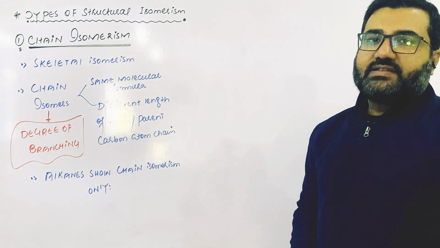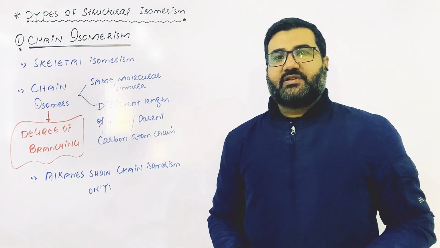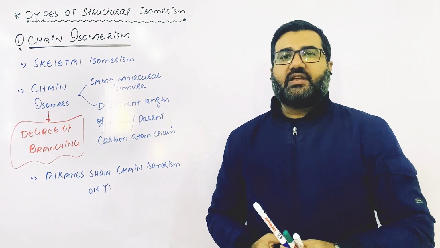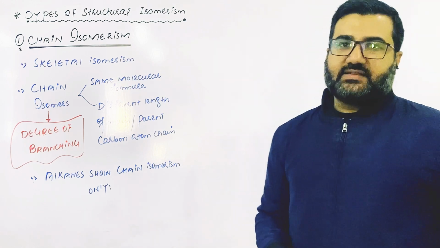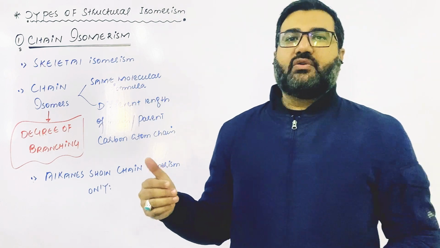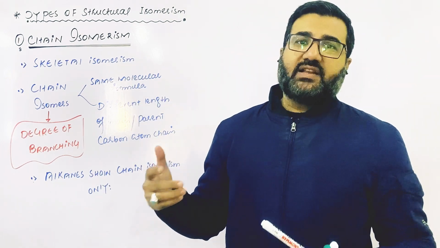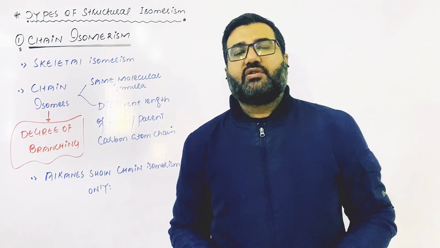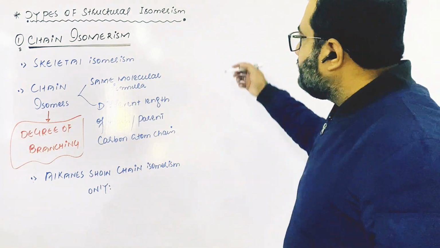The homologous series of the alkanes does not show any other type of structural isomerism, but they only show chain isomerism. As they do not have any functional group, and carbon single bond carbon is not considered as a functional group, they cannot show functional group isomerism. Due to absence of functional group, they cannot show position isomerism. Similarly, due to absence of the functional group, metamerism is not possible and tautomerism is not possible. So they only show chain isomerism.